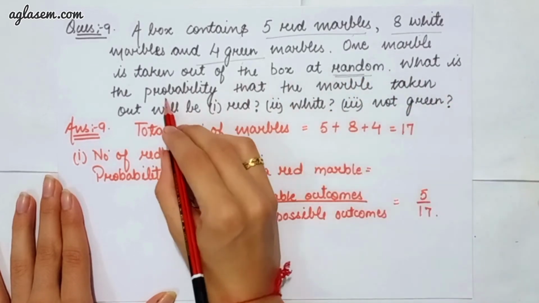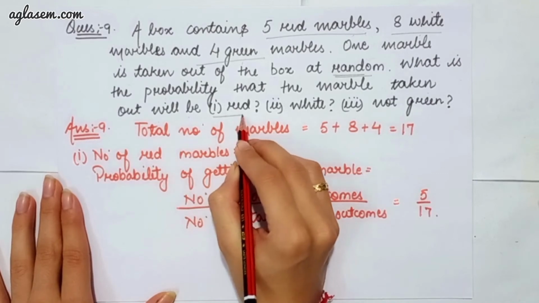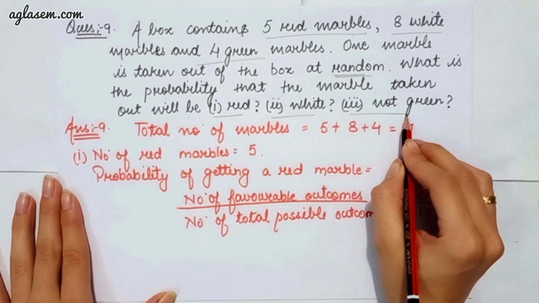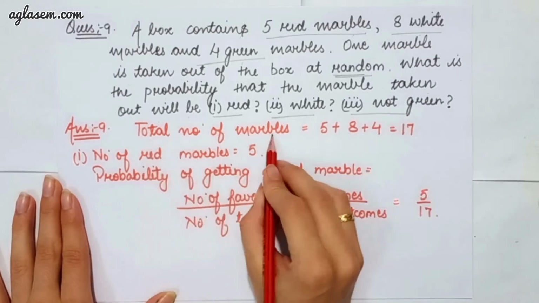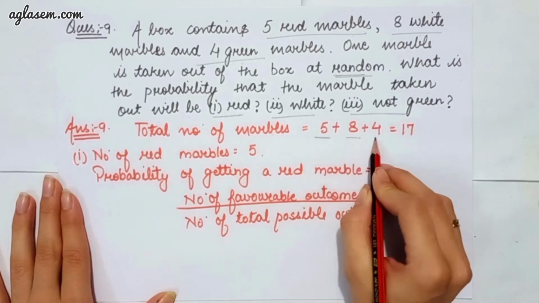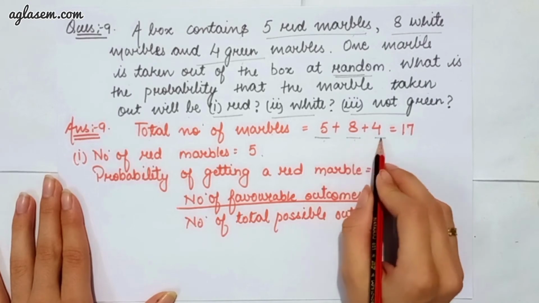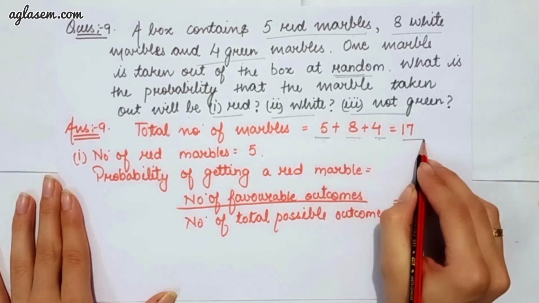What is the probability that the marble taken out will be, part 1 says red, part 2 says white, part 3 says not green. So first part we have to find red. So total number of marbles are 5 plus 8 plus 4, that is 5 red marbles, 8 white marbles, 4 green marbles. So adding this we will get 17 total marbles.